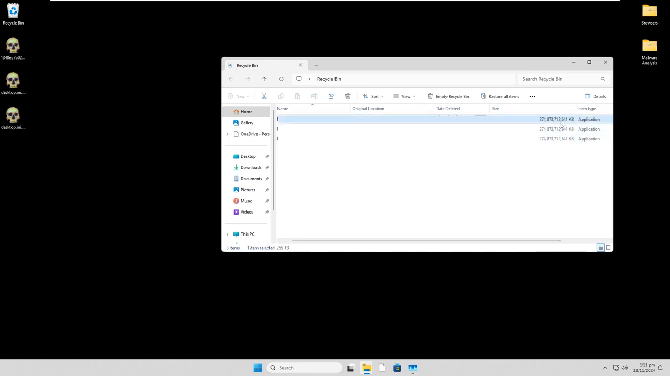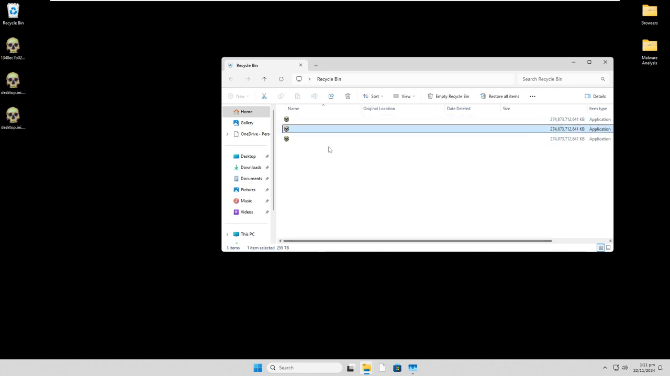Okay, kilobytes, megabytes... I'm not good with this. Is that 274 terabytes? Kilobytes, megabytes, gigabytes. Yeah, that's 274 terabytes each. And we have no idea what they were before. So if I restore this, is it even going to go to the desktop? Oh.